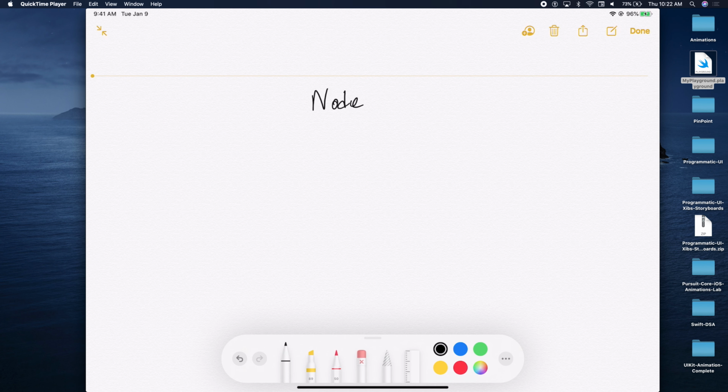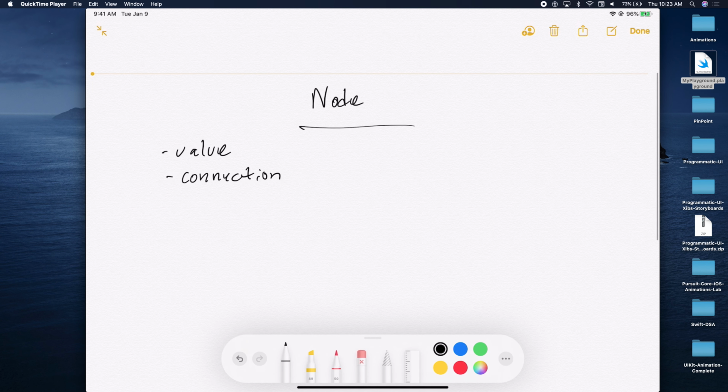What are the two properties we said a node has, or our car has? Yes? Oh, a value and a connection. A value and a connection. Very good. So here we have a value and a connection. The connection is the pointer, right? The connection is that pointer to the next value. So here, connection is a pointer to the next value.